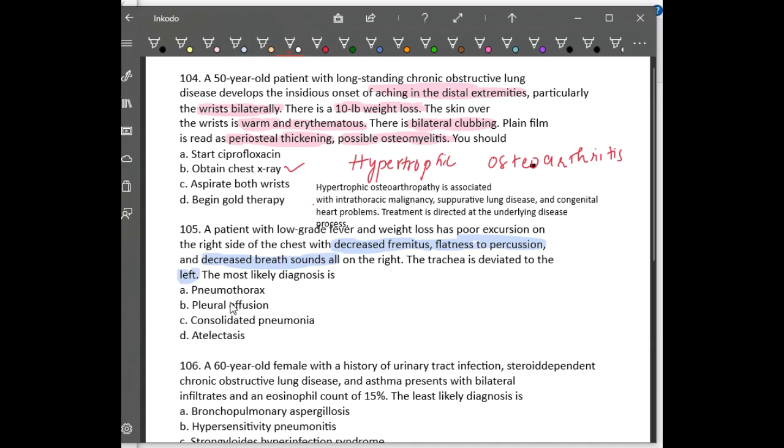See, if there is pneumothorax or pleural effusion, then obviously the trachea will be deviated to the opposite side. In consolidated pneumonia, there is no deviation of the trachea. Similarly, in atelectasis also, you won't see tracheal deviation to the opposite side. So here it can be pneumothorax or pleural effusion. Now what is the difference? On percussion, pneumothorax will be hyper-resonant because of the air, but here there is flatness to percussion, so obviously it is pleural effusion.